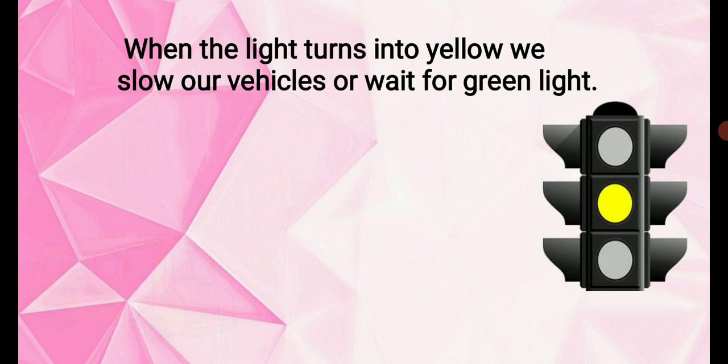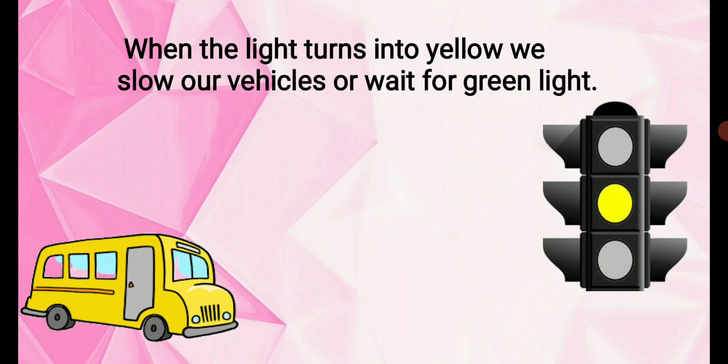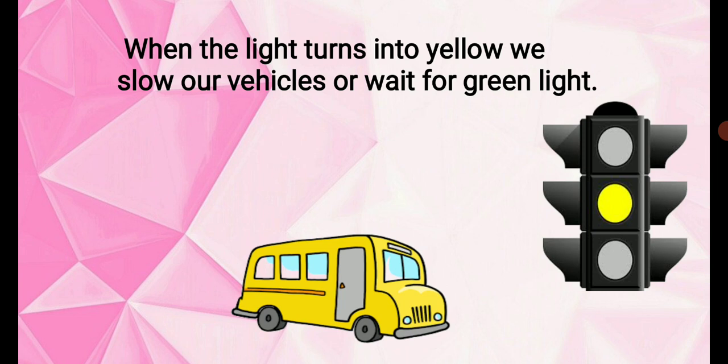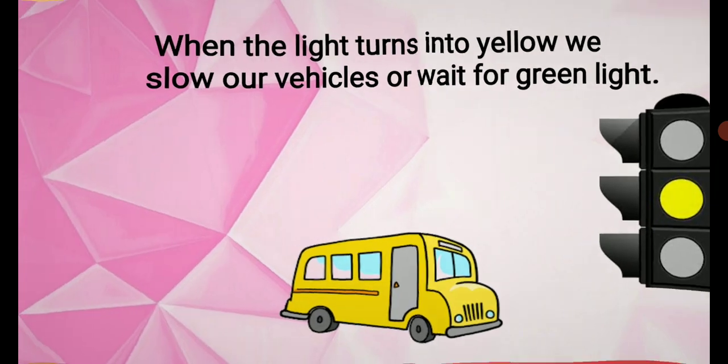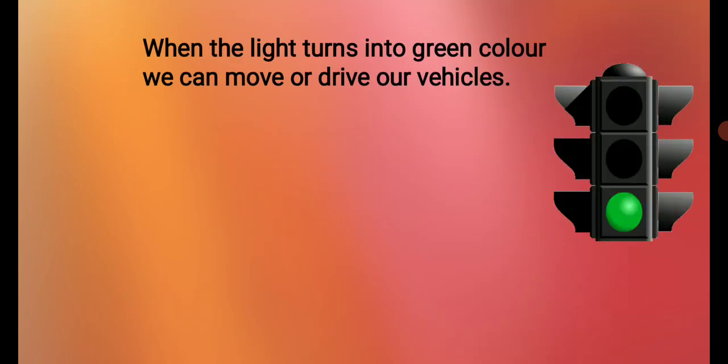When the yellow light turns into green light, then we can move, otherwise we slow our vehicles. So just look at the bus. The bus is coming here, but when the driver looks at the yellow light, he slows down his bus. Now look, the yellow light turns into green light. Then what can we do? What does the green light indicate to us from the traffic signal? It means go.